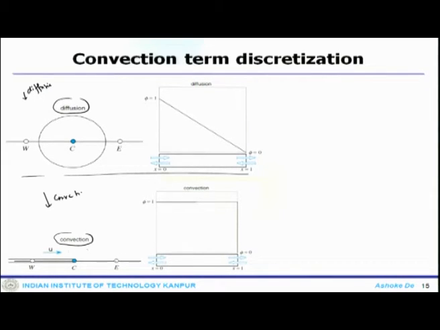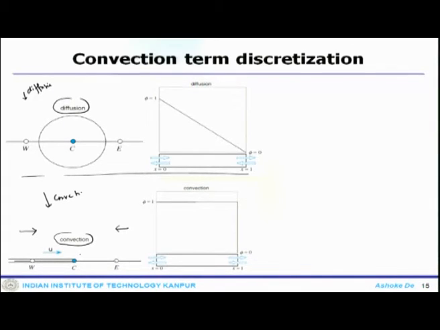If u is moving in this direction, then the information or the scalar is getting transported from left to right, and so information should propagate from left to right with a weightage on the points which are there. And when the information propagates from this side to this side, then the weightage must be provided to the node sitting on that side. But when you assume a linear profile or the central difference scheme, this does not take the effect of these directional properties.